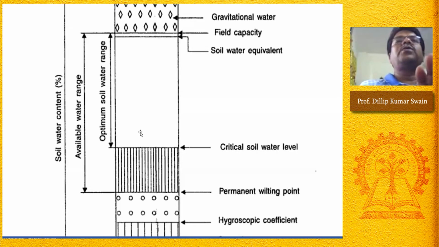So what we do, we irrigate in between field capacity and wilting point at a certain point, at the right time, the critical soil water level. At that point, we should irrigate so that crops do not suffer from stress. If you delay irrigation, because this is the point where the water available for crop uptake is exactly the evapotranspiration demand of the crop. Suppose the ET requirement of the crop is around 7 millimeter per day, and your water available here is around 14 millimeter, then it is sufficient.